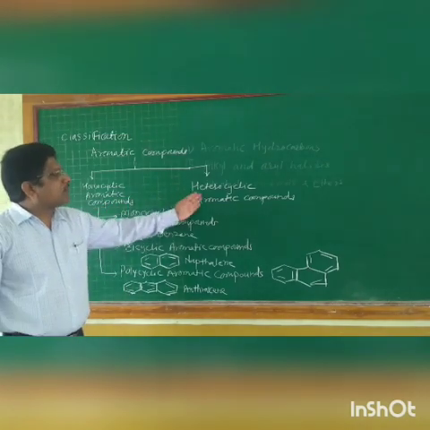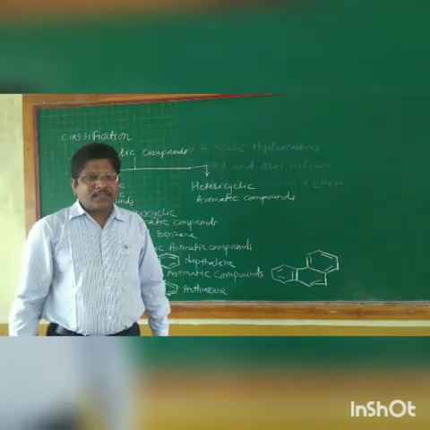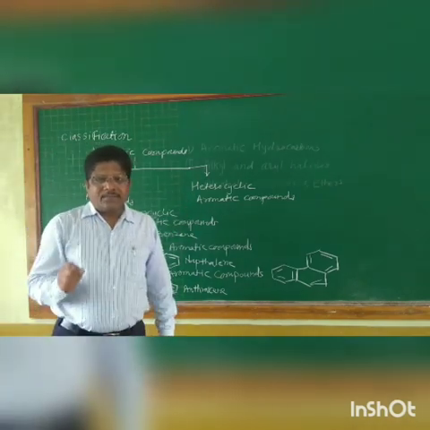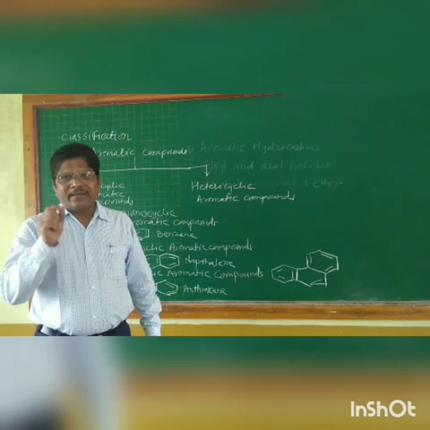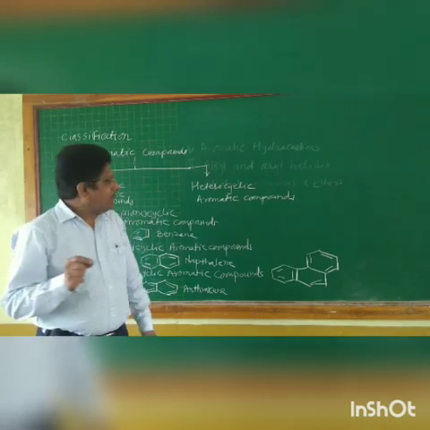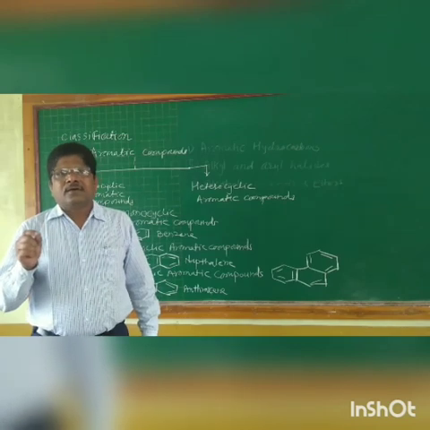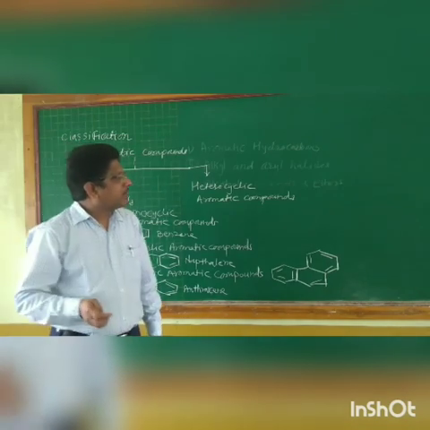Let us come to the heterocyclic aromatic compounds. What is meant by a heterocyclic aromatic compound? These are aromatic compounds but with a slight difference. In this compound, there is a heteroatom such as nitrogen, oxygen or sulfur in the ring.